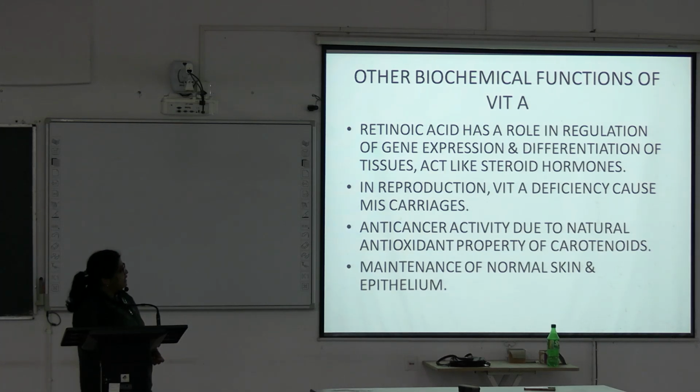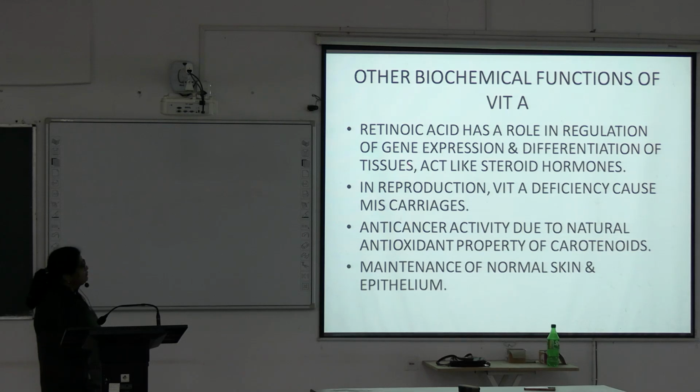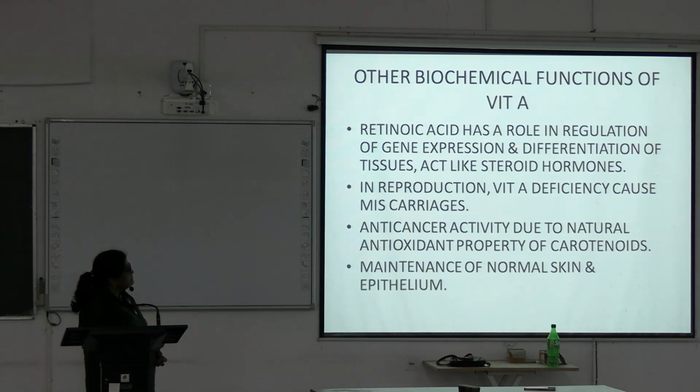It also combines with the receptor, enters into the nucleus, then combines with the hormone response element, then produces the effect on gene expression and the differentiation of the tissues. So, retinoic acid has a role in regulation of gene expression and differentiation of tissues.